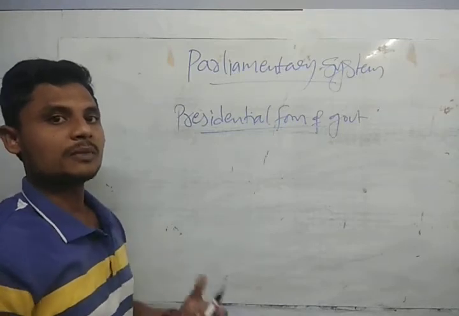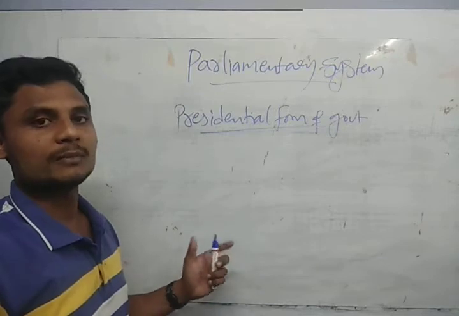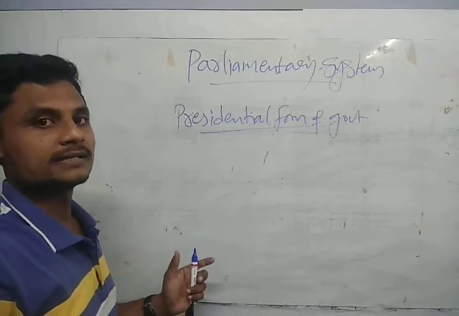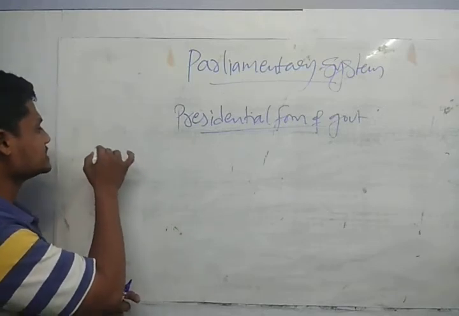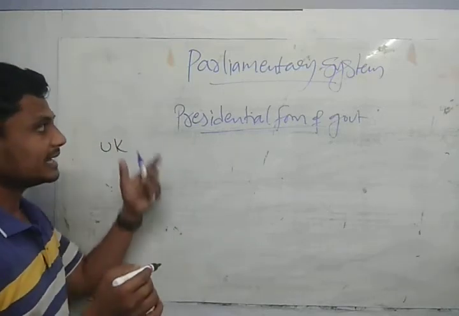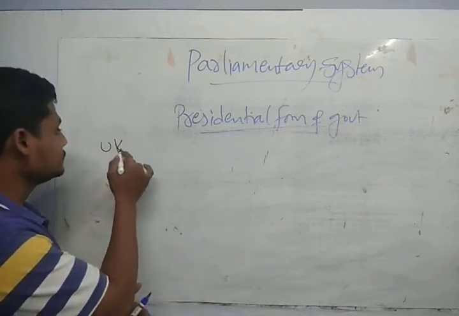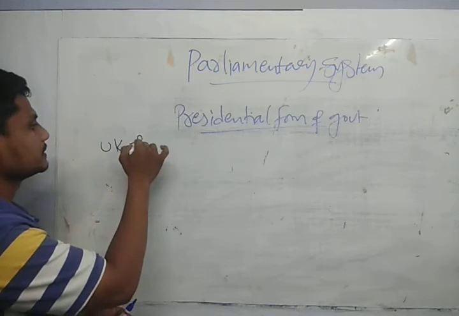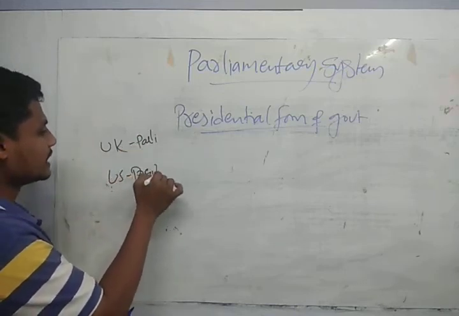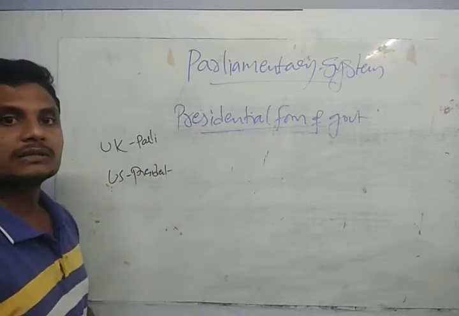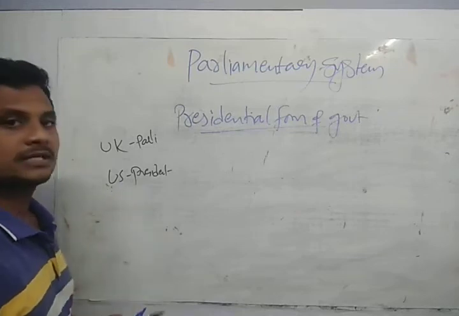If you see, guys, we have two forms of government, the parliament and the president. The example of the parliament is the UK. At this time we need to decide which one to go for. The UK has the parliament, whereas the US has the presidential form of government.